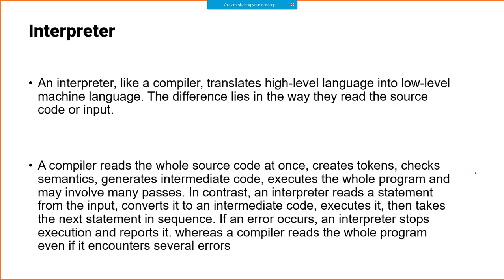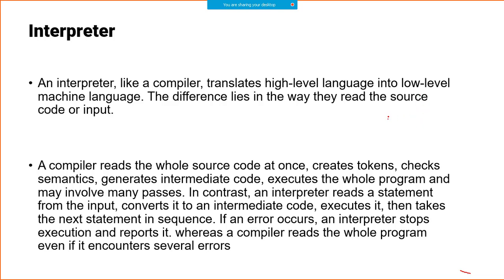Some students might know that, let's say, C is a compiled language, C is using a compiler, Java is using an interpreter. Or in fact, Java you can say uses a compiler as well as an interpreter. Similarly you can find out what Python is using. So basically an interpreter and a compiler do the same functionality, but the way they do it is different. How do they differ? Like a compiler, an interpreter translates high level language into low level language, the same functionality as I said, friends.